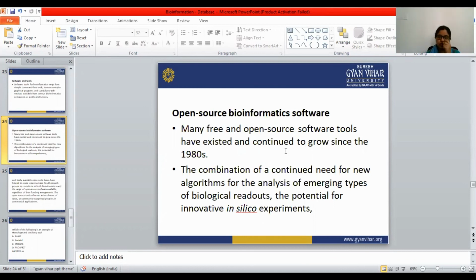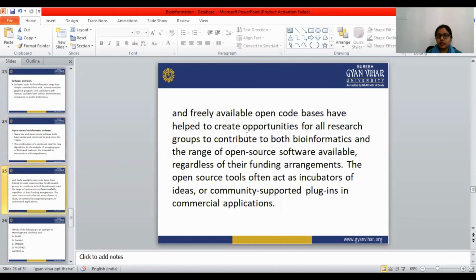The need for new algorithms and the potential for innovative in silico experiments, together with freely available open code bases, have helped create opportunities for all research groups to contribute to bioinformatics and to the range of open source software available, regardless of their funding arrangement.